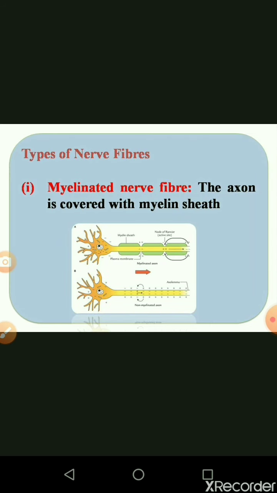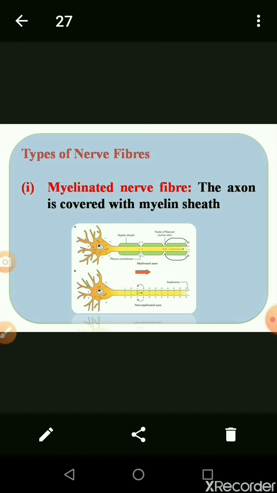The next one, the types of nerve fibers. Two types of nerve fibers are available. One is called myelinated nerve fibers and the other non-myelinated, which is otherwise called covered and uncovered. The axon is covered with myelin sheath. In the diagram given, the first diagram is myelinated, that means the axon is covered with myelin sheath. And in the diagram below, the axon is not covered with myelin sheath.